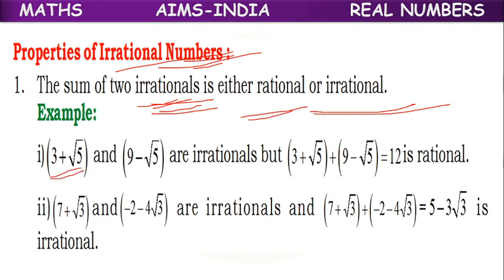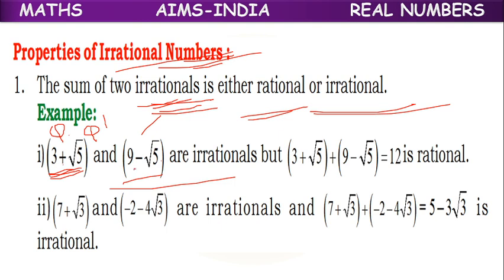So we have an irrational number here, 3 plus root 5. We have another irrational number, 9 minus root 5, because the combination of a rational number and an irrational number is an irrational number. In 3 plus root 5, 3 is a rational number, root 5 is an irrational number, and plus means their combination, which is an irrational number. So 9 minus root 5 is also an irrational number.